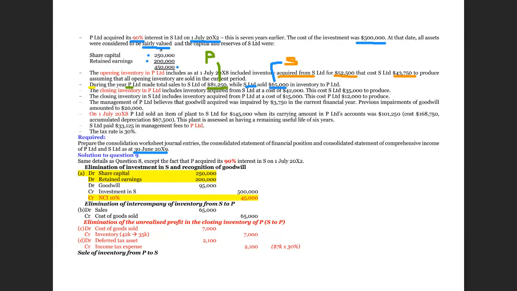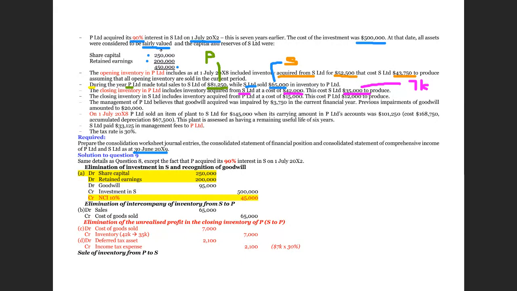Something further. The closing inventory in P includes inventory acquired from S. So this is from S. The transfer price is 42,000, while the original cost was 35,000. Therefore, this means there is an overstatement of the inventory, because the original cost should be 35,000 while it has been sold at 42,000. So this represents a 7,000 overstatement of the inventory. This is from S.